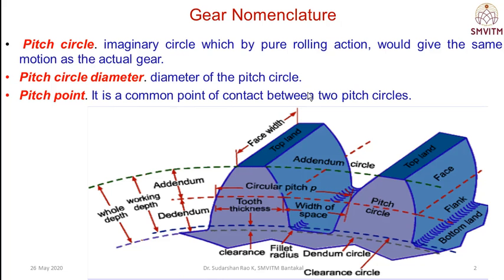The first one is the pitch circle. The pitch circle is the imaginary circle which, by pure rolling action, would give the same motion as the actual gear. That is, in the pitch circle, the actual transmission takes place. The pitch circle diameter is the diameter of the pitch circle. Usually gears are represented by the pitch circle diameter, PCD, or pitch circle radius.